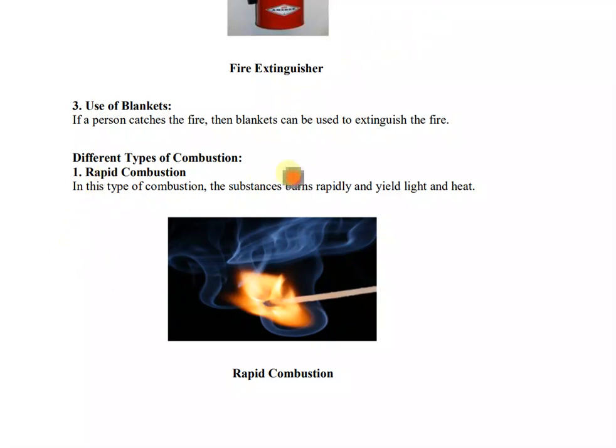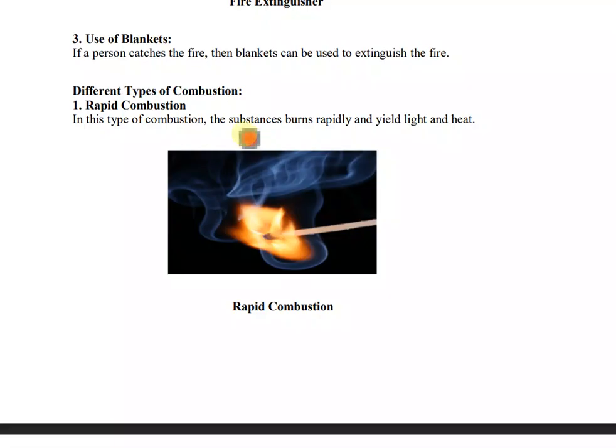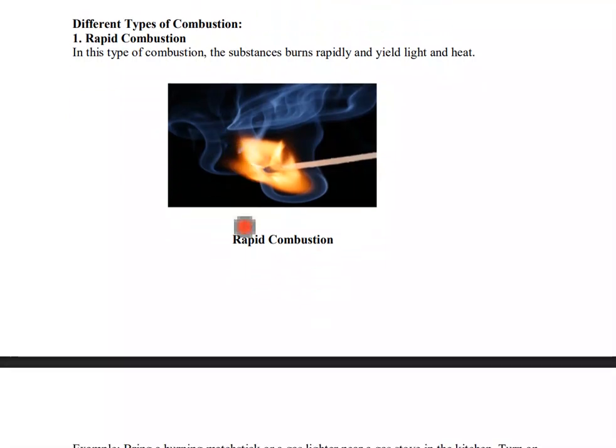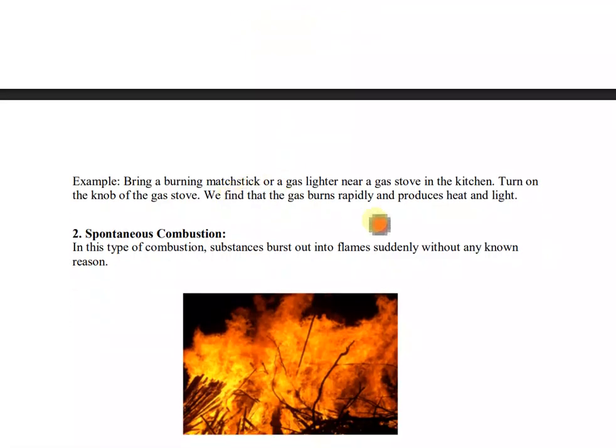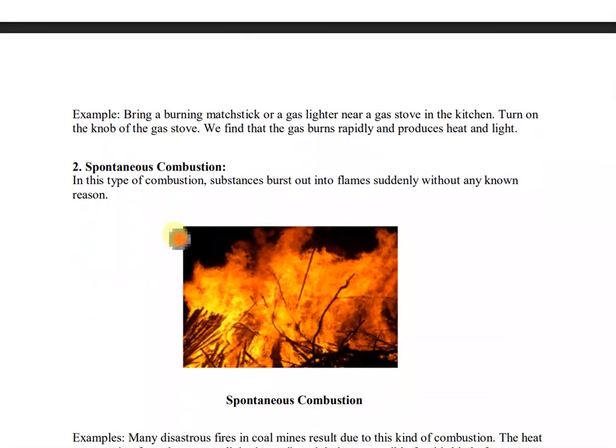Now, different types of combustion. Combustion is of two types. First is rapid combustion. In this type of combustion, the substance burns rapidly and yields light and heat. So when a substance burns quickly, rapidly, and yields light and heat, it is called rapid combustion. You can see the diagram here. A matchstick is being burned rapidly. The fire is burning. The substance is burning rapidly. Here it is showing the example of a lighted matchstick and a knob of gas.